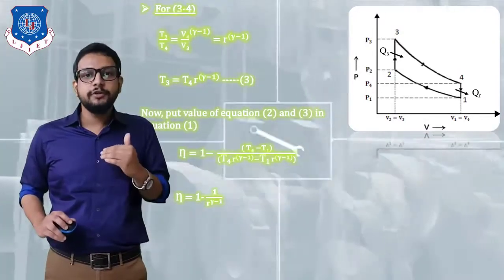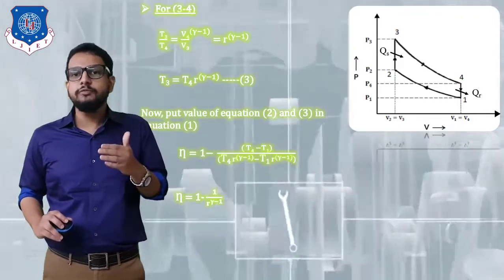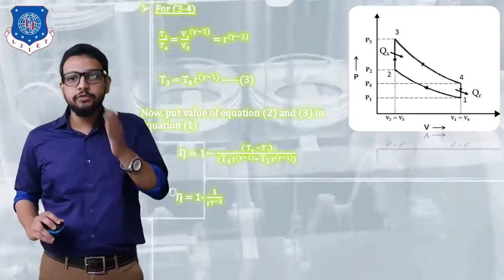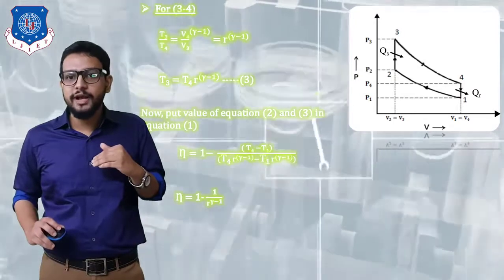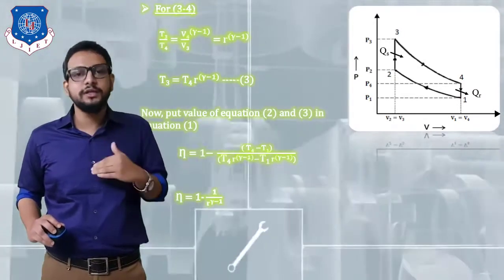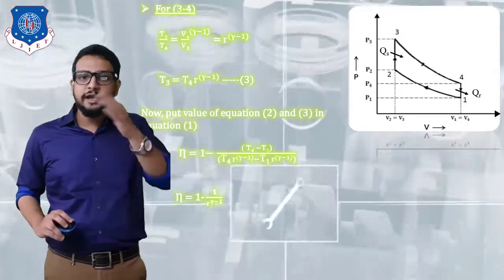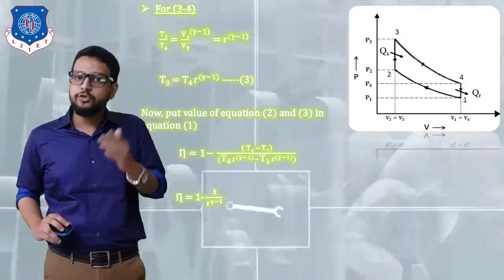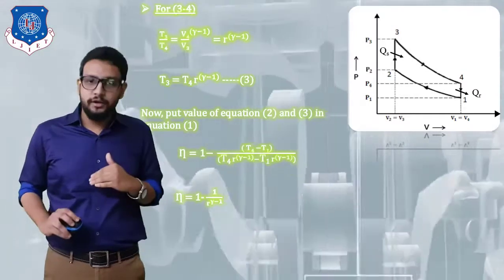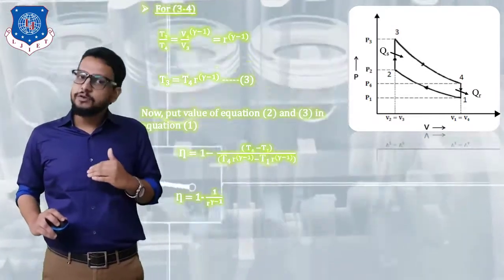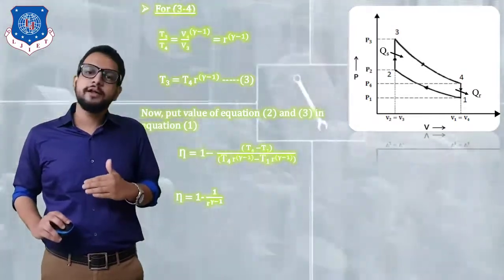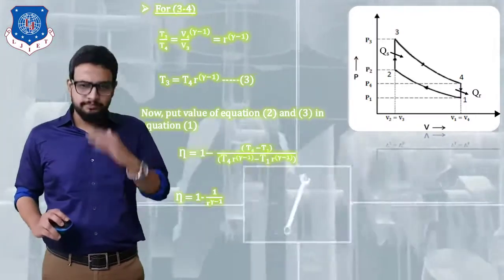Again now we can say that V4 by V3 is equal to V1 by V2, since V4 is equal to V1 as you can see on your screen on the PV diagram, and similarly V2 is equal to V3. So we can say V4 by V3 is equal to V1 by V2, so directly we can write it is equal to r. So r raised to gamma minus 1. Finally we can write T3 is equal to T4 r raised to gamma minus 1. Let's say this is our equation number 3.